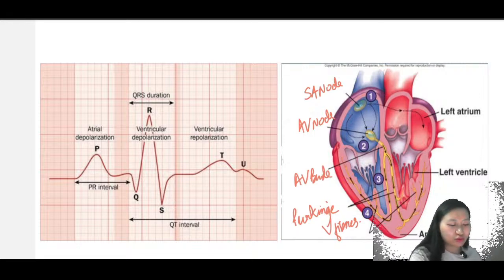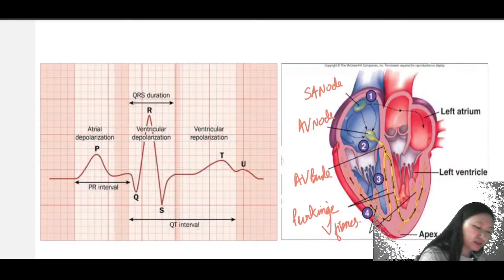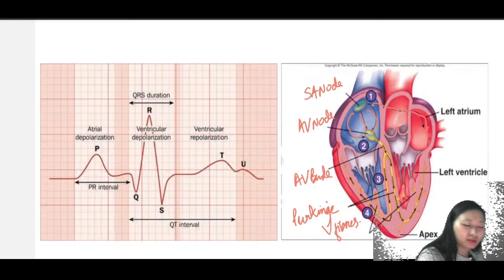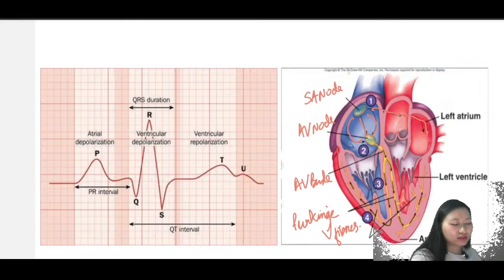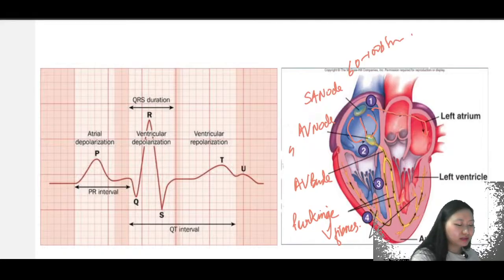So SA node is going to give the electrical impulse through the internodal pathways. These are the internodal pathways, and this is your Bachmann's bundle coming over here. So it's going to pass all of that. SA node is going to beat at 60 to 100 beats per minute, right? This is 40 to 60 beats per minute. And coming to Purkinje fibers, 20 to 40 beats per minute.